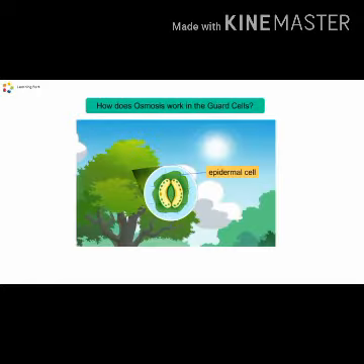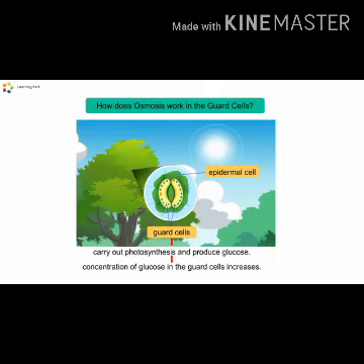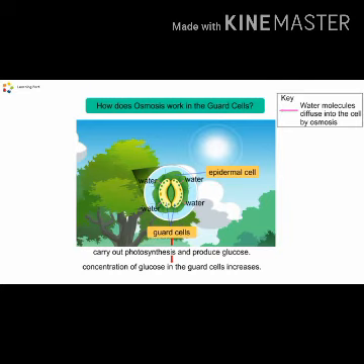So, during the day, the guard cells carry out photosynthesis and produce glucose. The concentration of glucose in the guard cells increases and water diffuses into the guard cells by the process of osmosis, so the guard cells become turgid, become hard, and curve outwards. The stoma opens. At night photosynthesis does not occur, so water diffuses out of the guard cells by the process of osmosis, so the guard cells become flaccid, means soft, and the stoma closes.